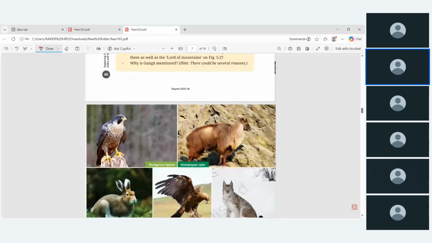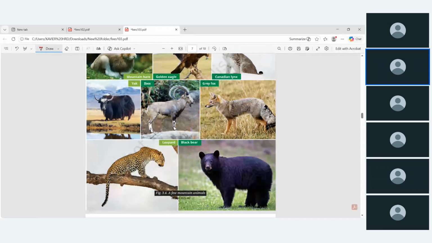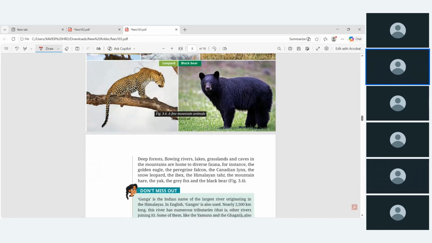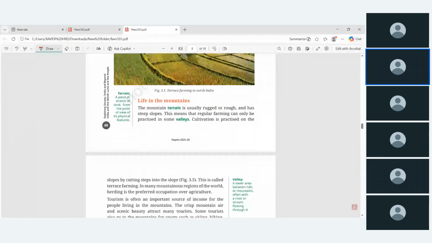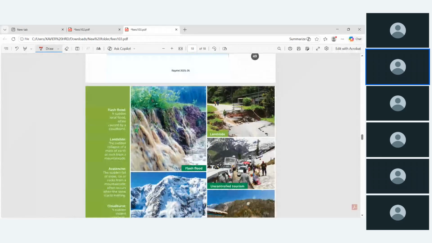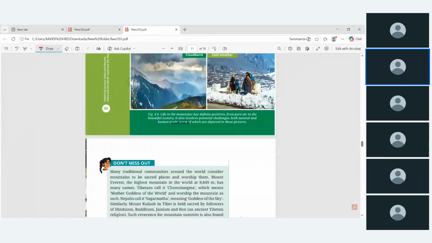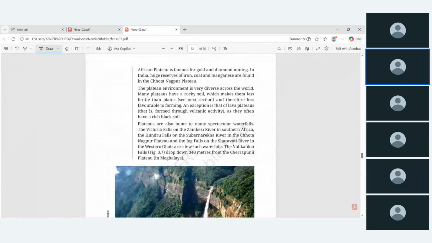Then some of the flora and fauna they have mentioned here. Okay, these things we will see tomorrow along with the other chapter, the Plateau and all.